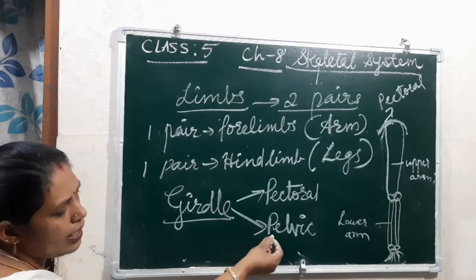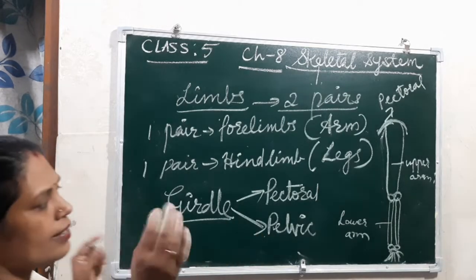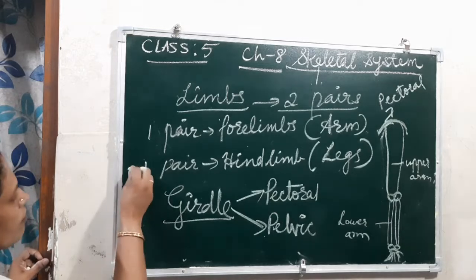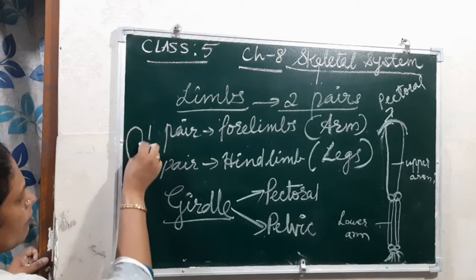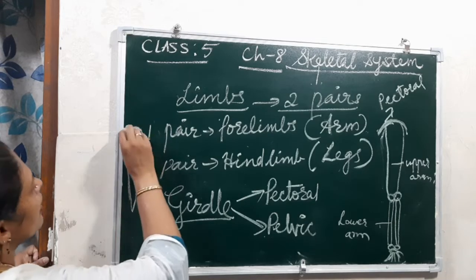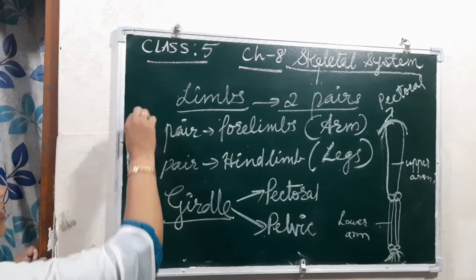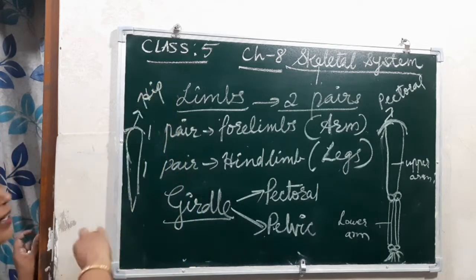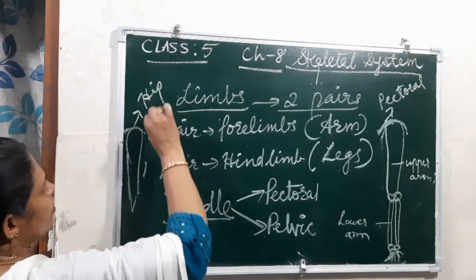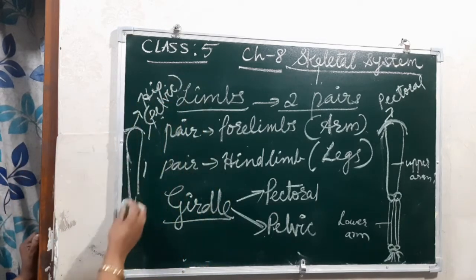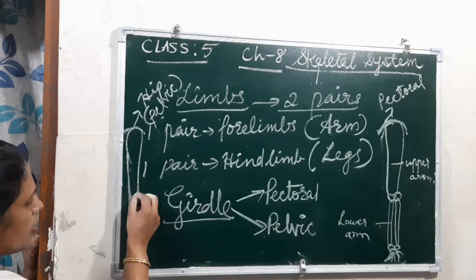And in the same way, with the legs, that is the pelvic girdle. The pelvic girdle is with the leg. It is the same way, right? Here it is connected with the hip, our hip. So that is with the pelvic girdle. And from here, what comes?